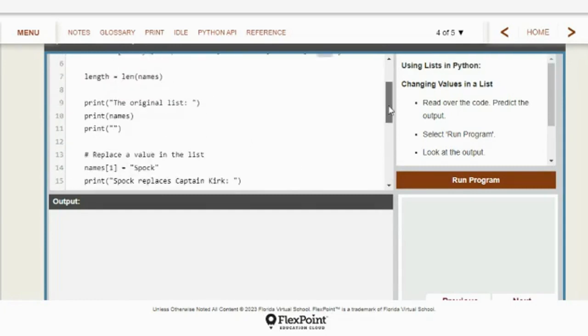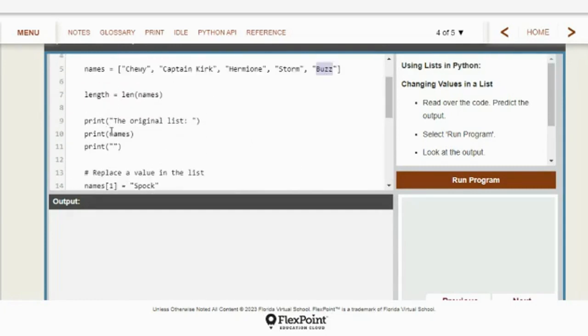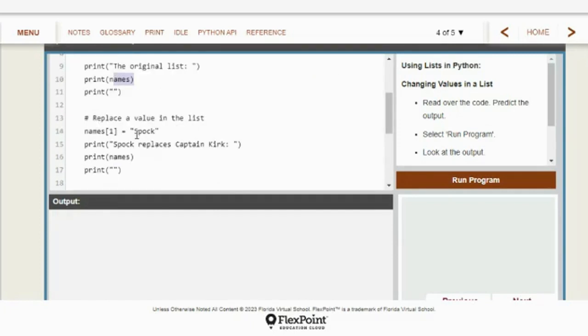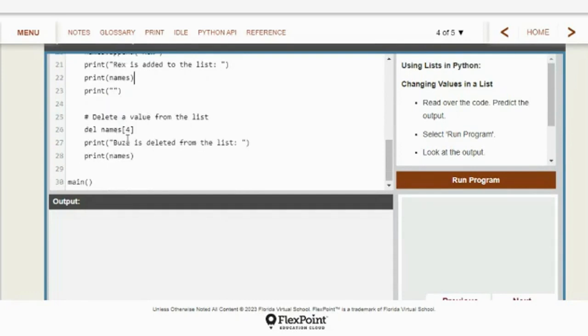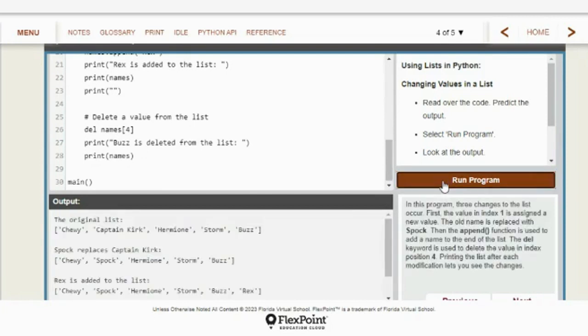We should print the list. All right, the original list, print that. Replace Captain Kirk with the name Spock and print that. Add Rex to the end of the list and print that. And then delete Buzz from the list and print that. So let's see these all come out here.